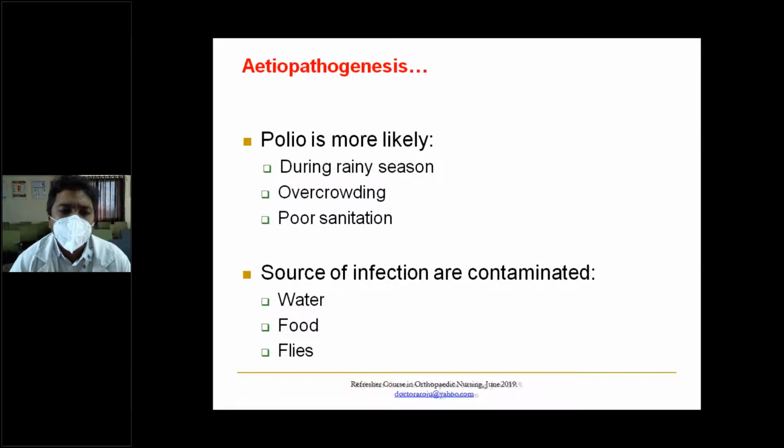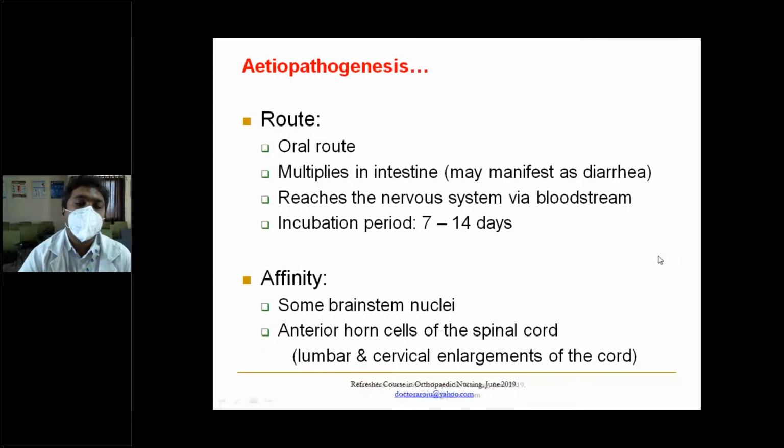Polio is more likely during the rainy season, overcrowding and poor sanitation. Sources of infection are contaminated water, flood, food, and flies. By the oral route, it multiplies in the intestine. The virus reaches the nervous system via the bloodstream. Incubation is 7 to 14 days. It shows affinity to the brainstem nuclei and anterior horn cells of the spinal cord.